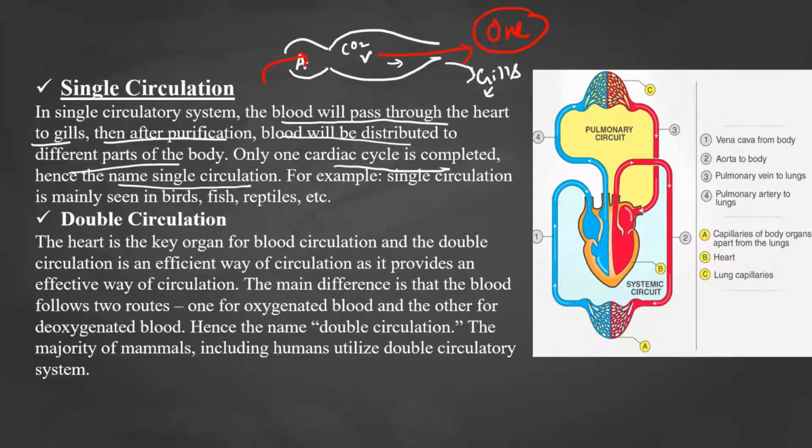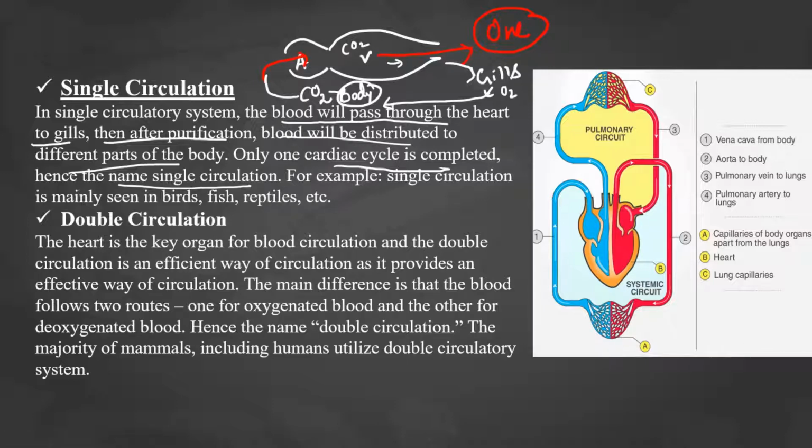There will be exchanging of gases, and due to that, from the gills, again there will be supply of the blood to the different body organs. From the different body organs, as per respiration, again the deoxygenated blood, carbon dioxide, will be produced, and that carbon dioxide will again be taken back by the blood to the heart. So that is the pathway of the blood circulation in the single circuit heart.